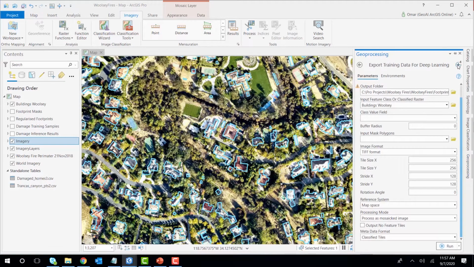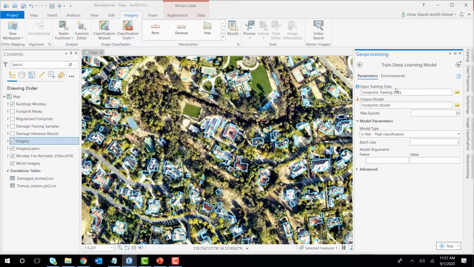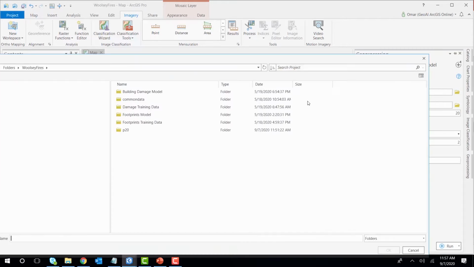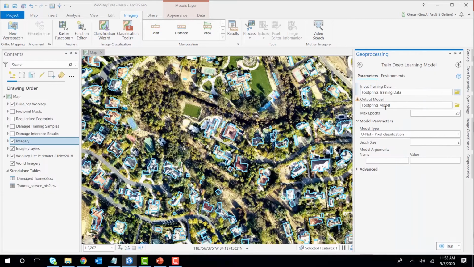We're going to launch a second tool. Let's have a look at it here, called Train Deep Learning Model. You can use this tool in Pro 2.5 plus, so we can find it in 2.5, you can find it in 2.6. And to use it, you need the Image Analyst extension. And for that, you can use it to train deep learning models. We have different kinds of deep learning models that you can use. Here, we're going to pass two parameters. First, the training data. So we're pointing it to the folder that we have just created, the footprints training data, right? And second, an output folder for the model. And then you can select the type of the model that you want to run.